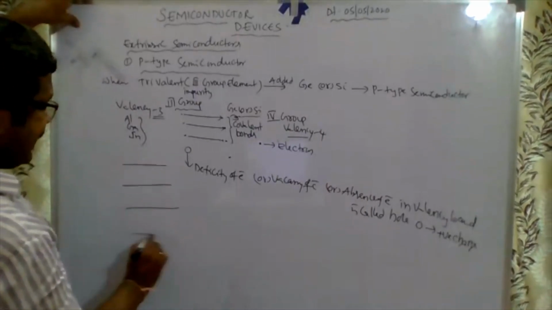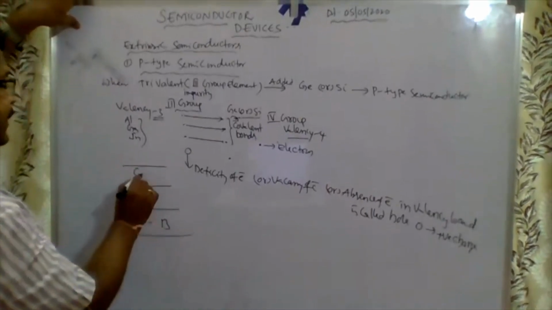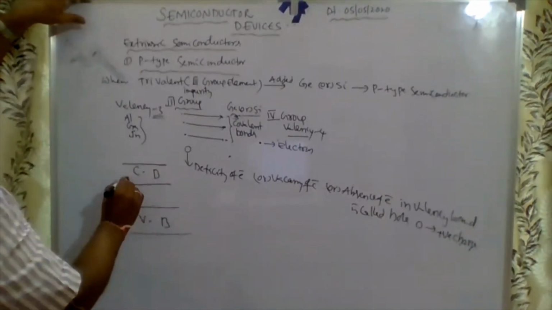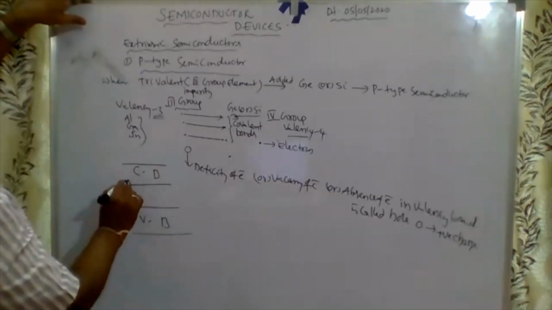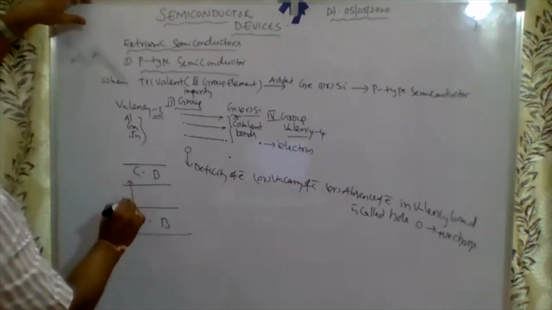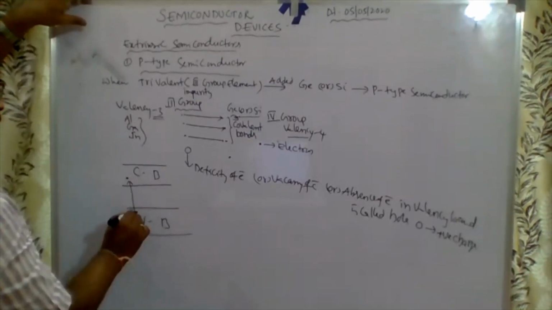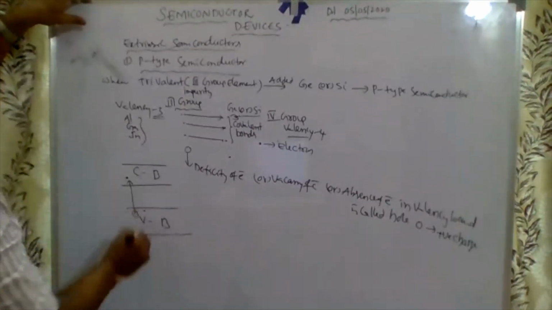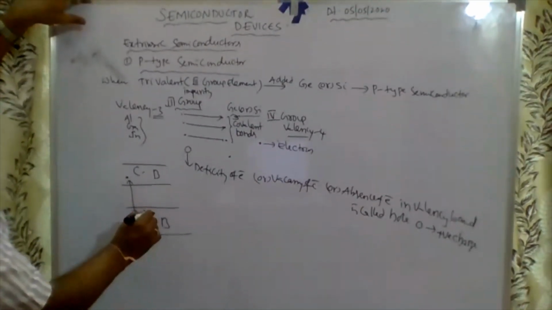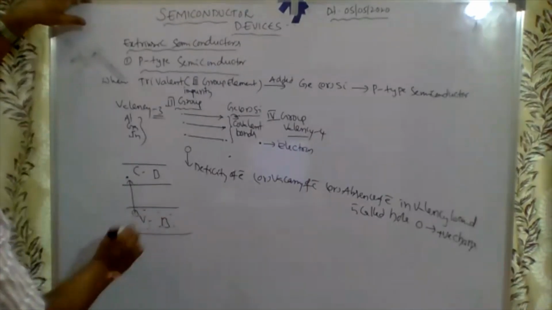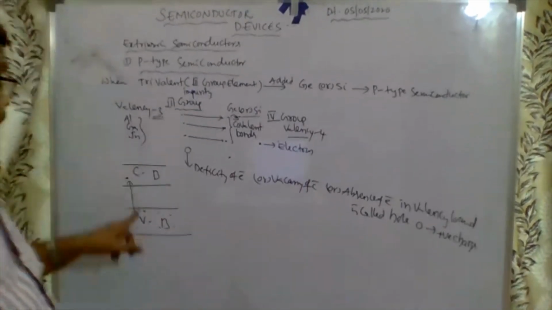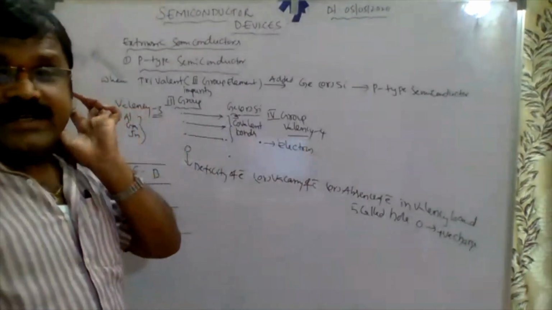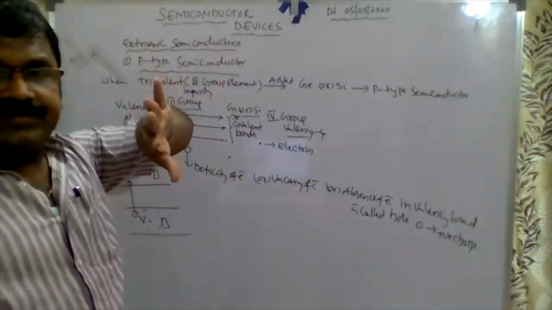See, yesterday I explained. This is the valence band. This is the conduction band. When an electron jumps from the valence band to the conduction band, a vacancy is created. So that's why this vacancy of electron is called a hole. I repeat once again. See, what do you mean by hole?